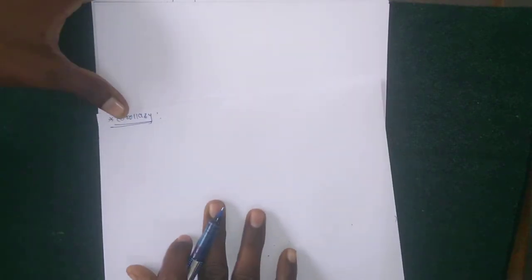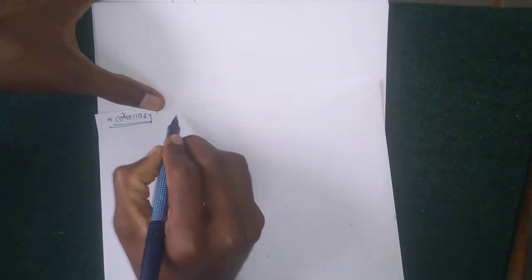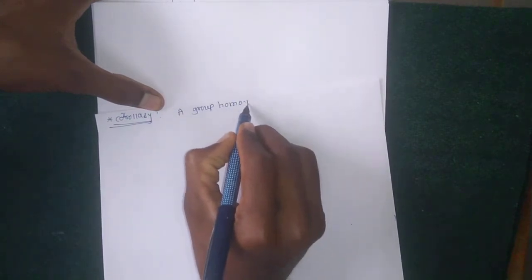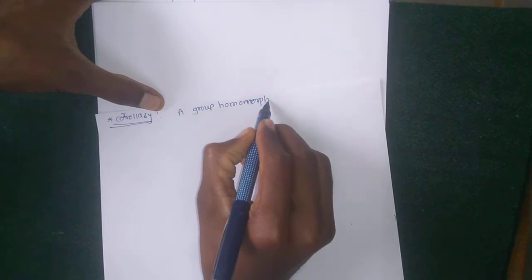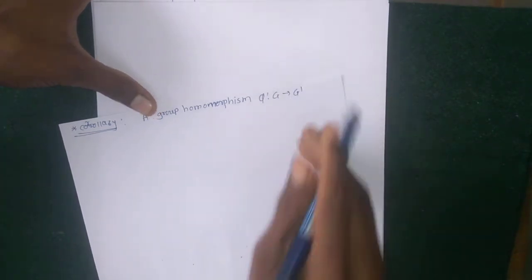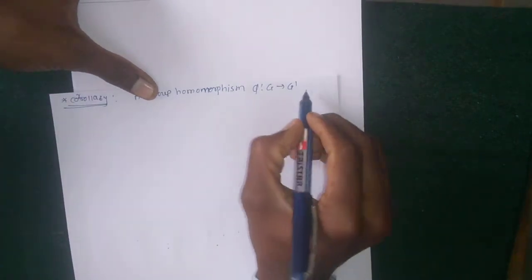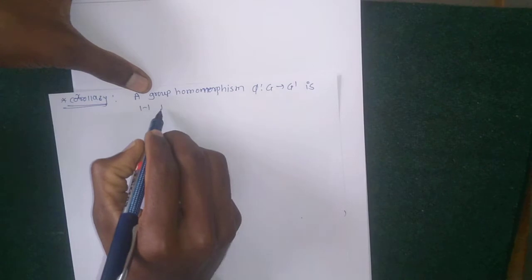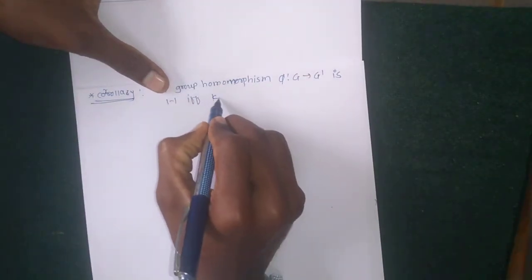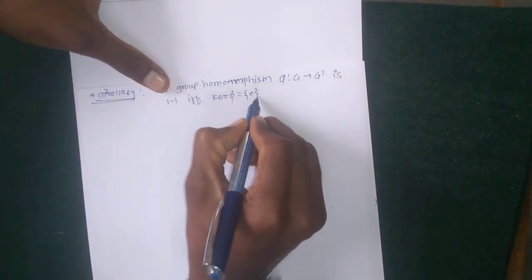A group homomorphism phi from G to G dash is one-one if and only if kernel phi is equal to the singleton identity.